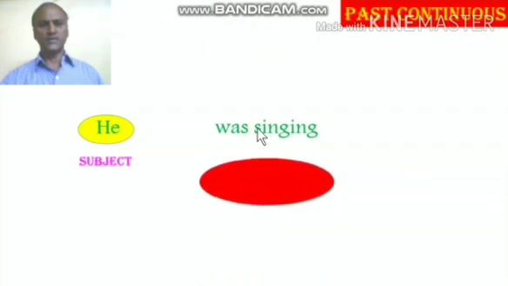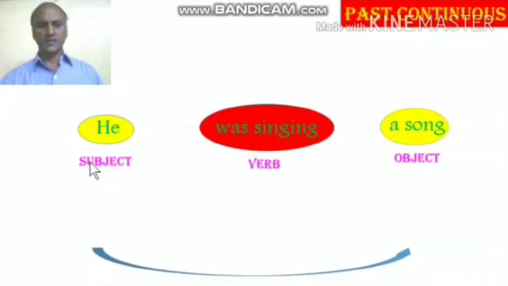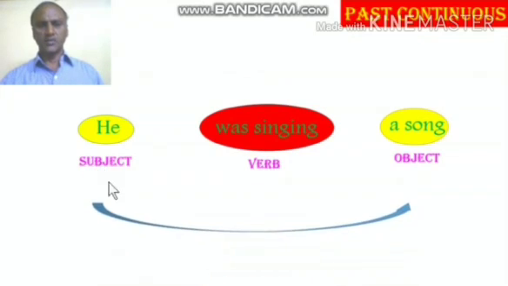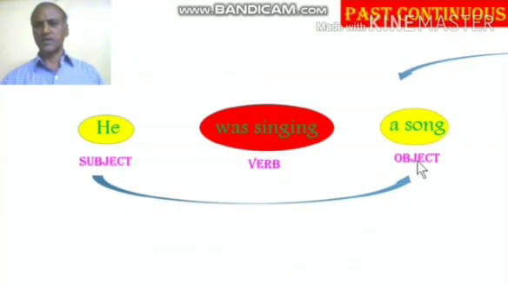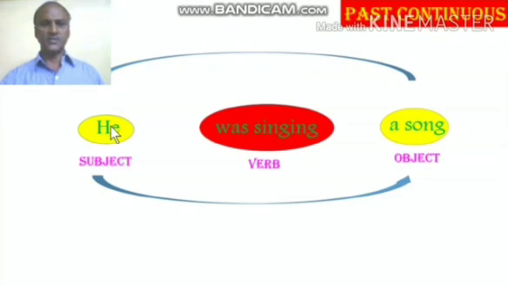Another example for past continuous. He, subject, was singing, verb, a song, object. So again, the first step is find the subject, verb and object. Then the second step is reverse the positions of subject into object, object into subject. That is the second step you have to follow.